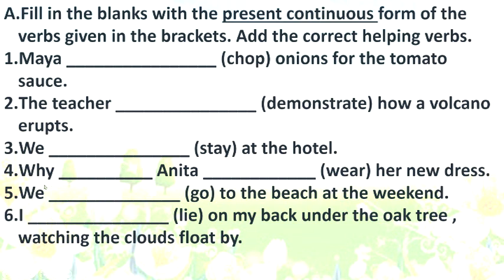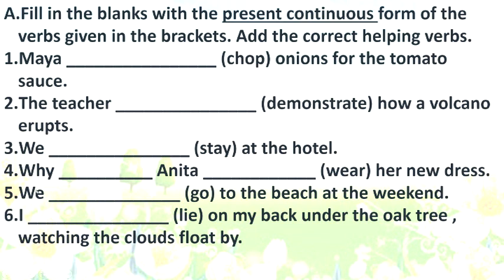Number 4. Why dash Anita dash wear her new dress? It should be a question mark here. Okay. Now here, what helping verb should come here? See to it and then write your verb in the second blank.